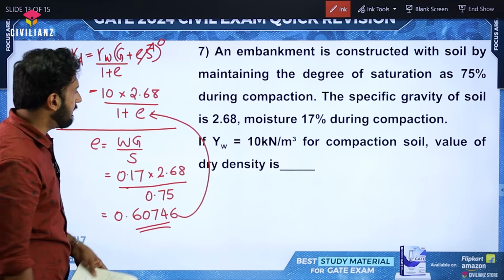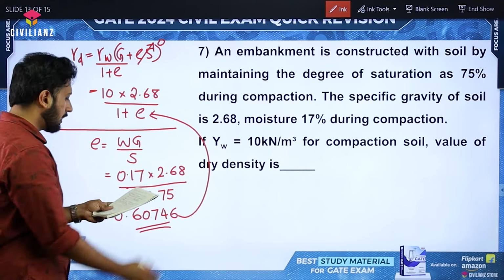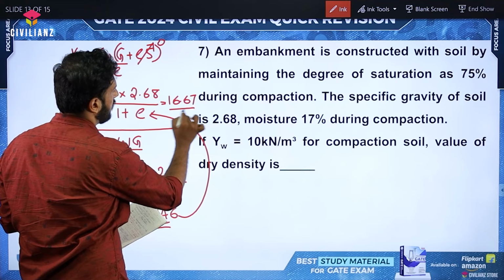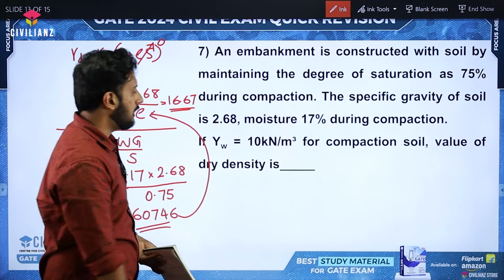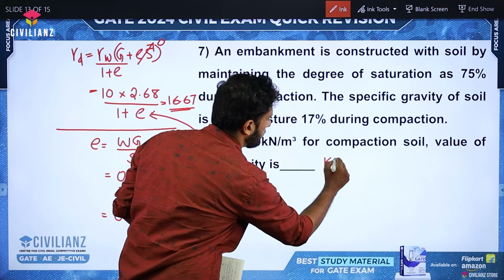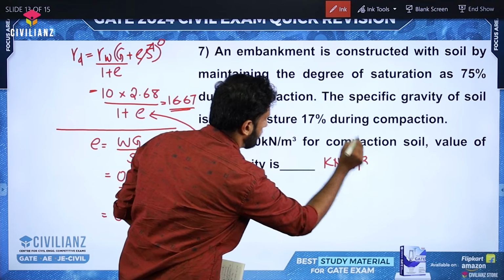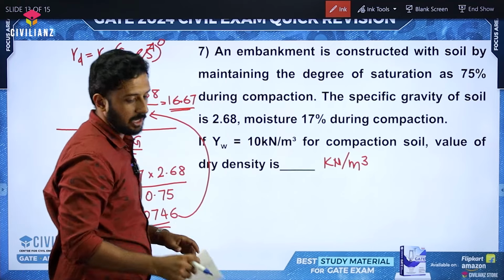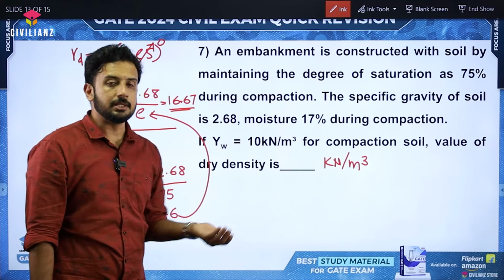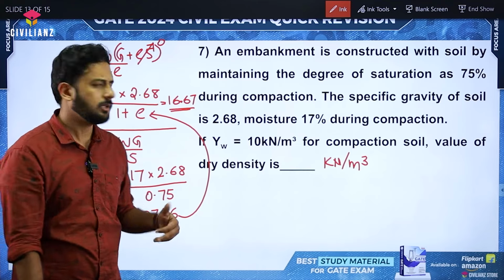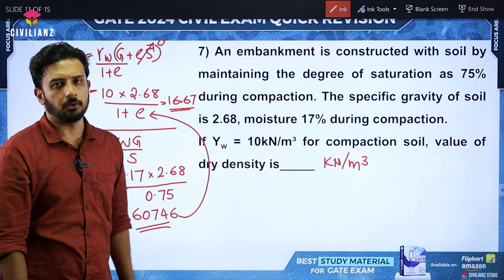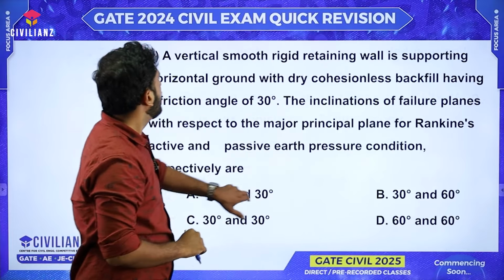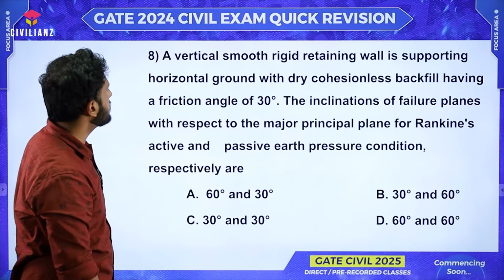So just substitute this E back into this gamma D equation. Once you solve it, you are going to get around 16.67 kilonewton per meter cube. They are also asking for the value in kilonewton per meter cube only. So 16.67. Suppose you have to substitute the value as an integer, then 16 or 17 you can substitute. Both will be given the mark. No issue. So that's it. A very beautiful question. Moving on to the next question.